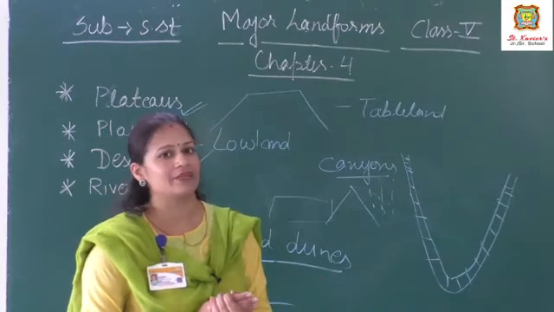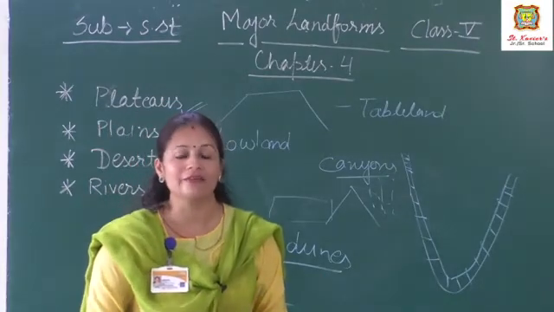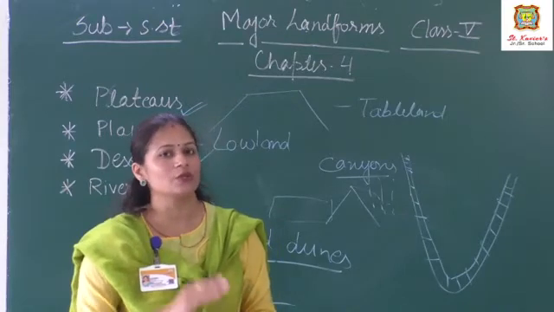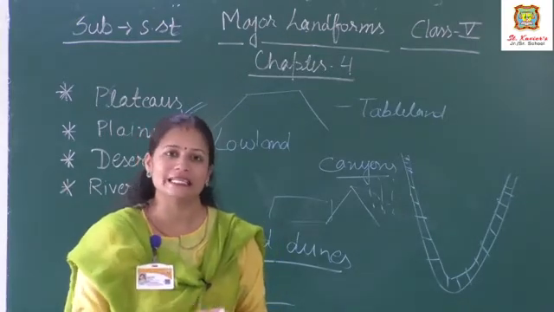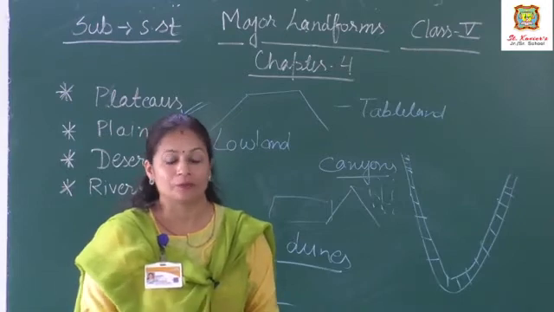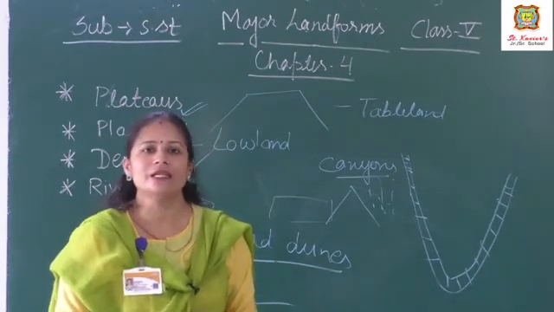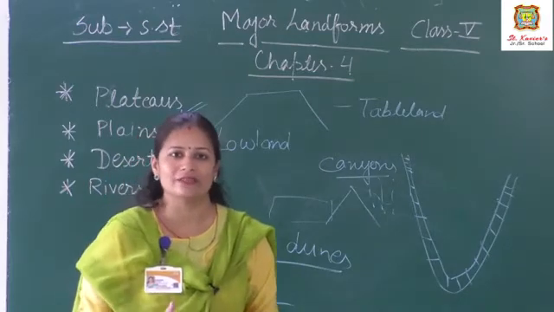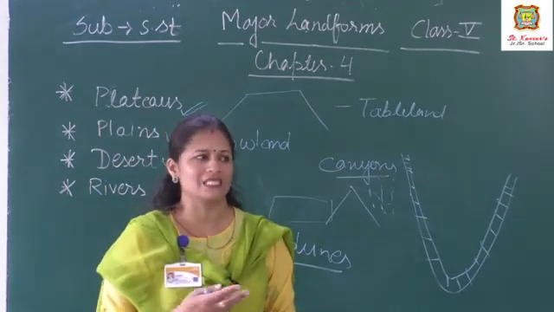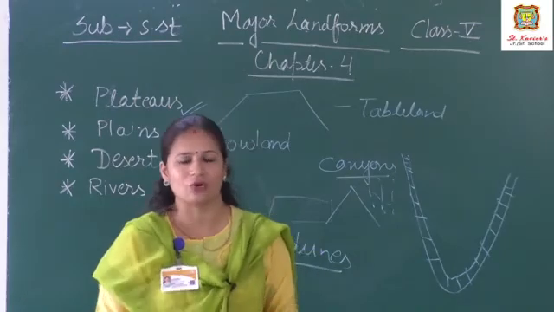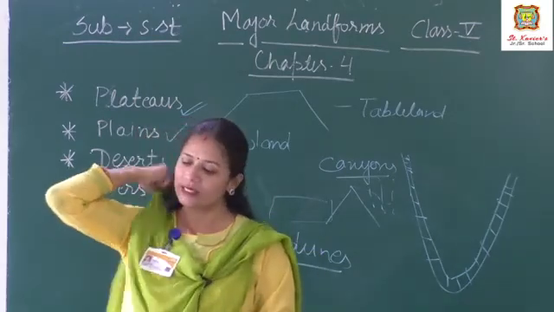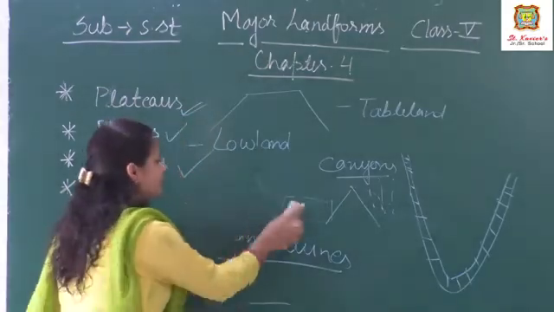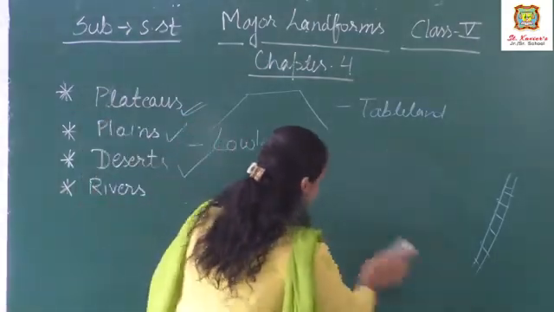Now, very little vegetation. Vegetation means plant life. Why very little vegetation? Because, as I told you, there is very little rainfall or no rainfall. So here very little vegetation is there. Mosses and bushes are the common vegetation. Yes, and most deserts are located on the western side of the continents.